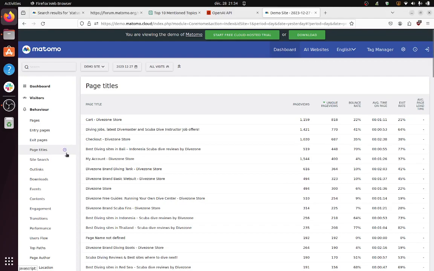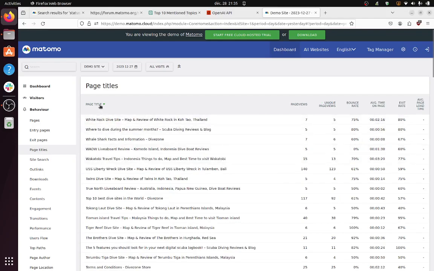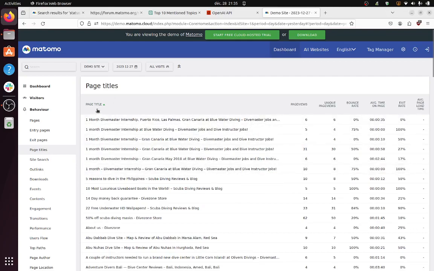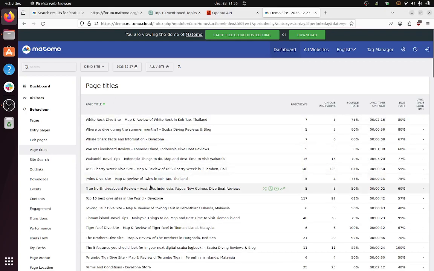So on your website, you have some content which is displayed and will be represented over here by the page title. So to say, the URL which gets executed by the browser of your visitors will end up over here. As you can see in the page title, you get the list of the different topics that you can see. Okay, so that's already a list that you can provide to ChatGPT. Of course, you need to disclose your token, but that's definitely something that you can do.